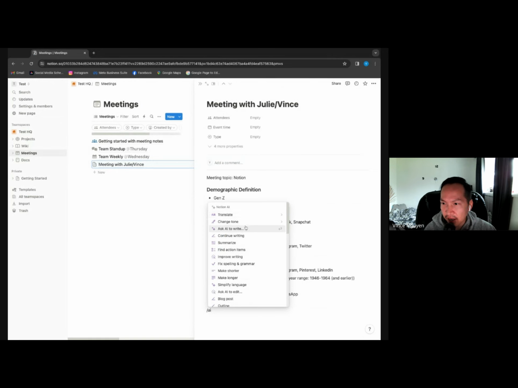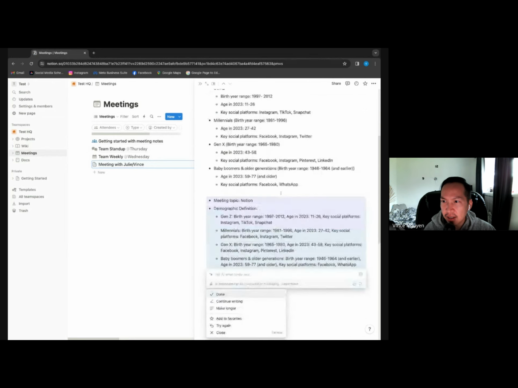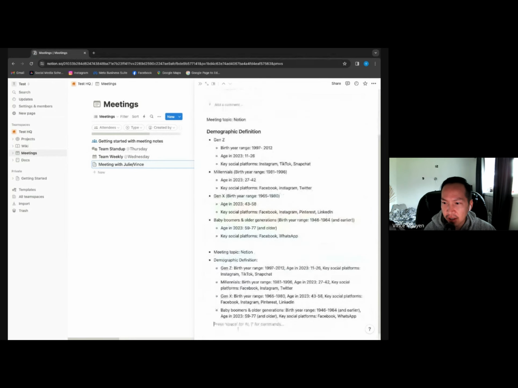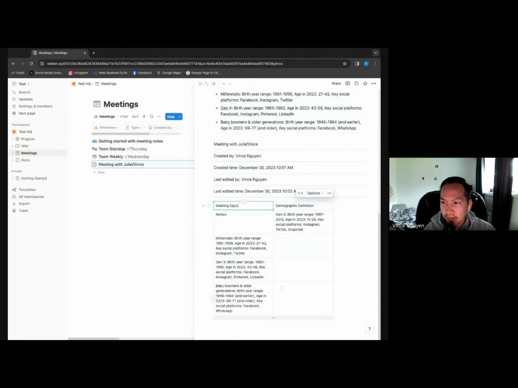So I'm going to ask AI to summarize the notes above for me. Like that. Or I can say, AI, put the notes above into a table format for me. So think of it like a personal assistant that you have alongside you, along with the ability to really track your notes, track your meetings, and then build out wikis.